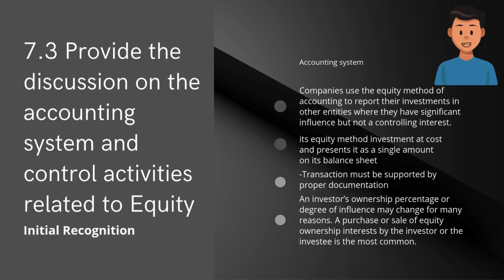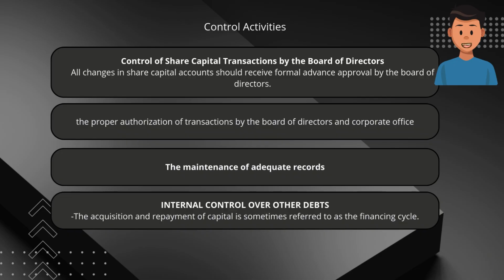Transaction must be supported by proper documentation, and an investor's ownership percentage or degree of influence may change for many reasons. Thus, a purchase or sale of equity ownership interest by the investor or the investee is the most common. For control activities, the first point is control of share capital transaction by the board of directors. All changes in share capital account should receive formal advance approval by the board of directors.